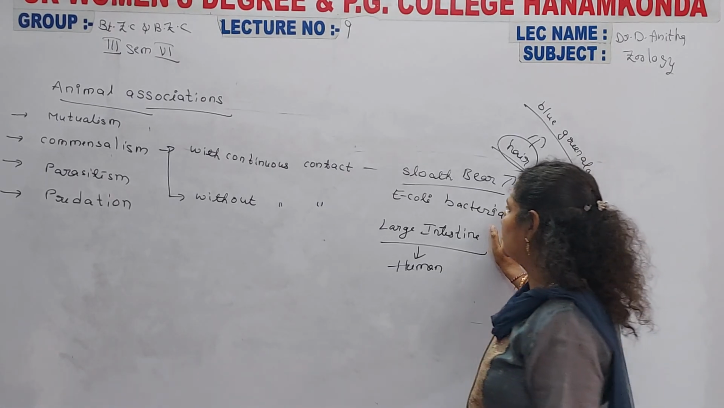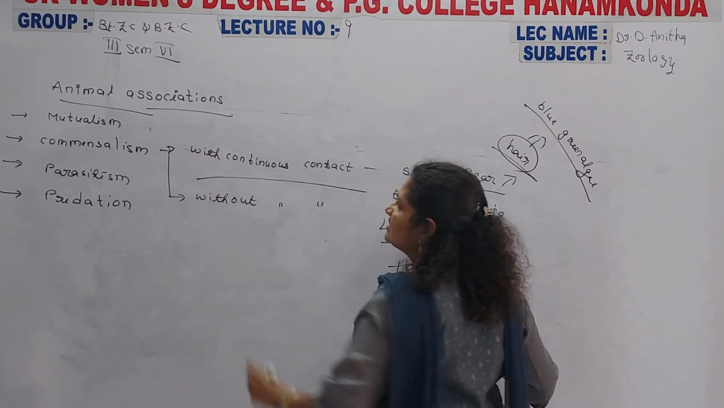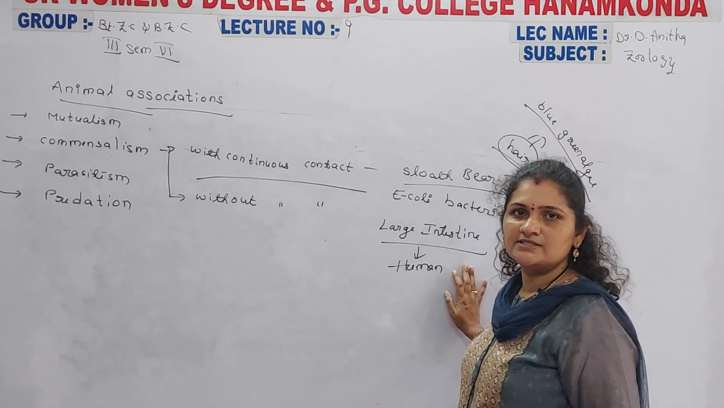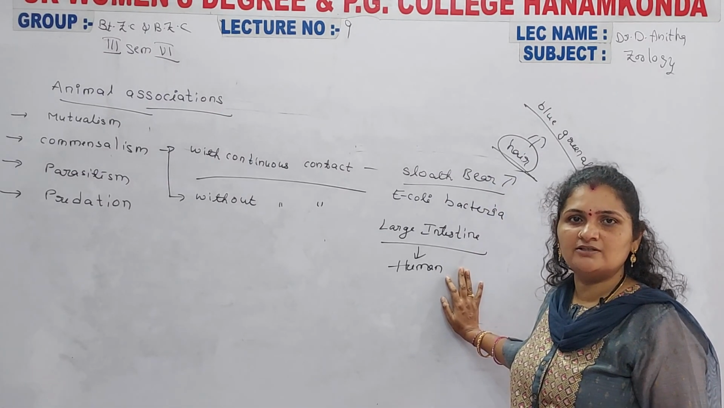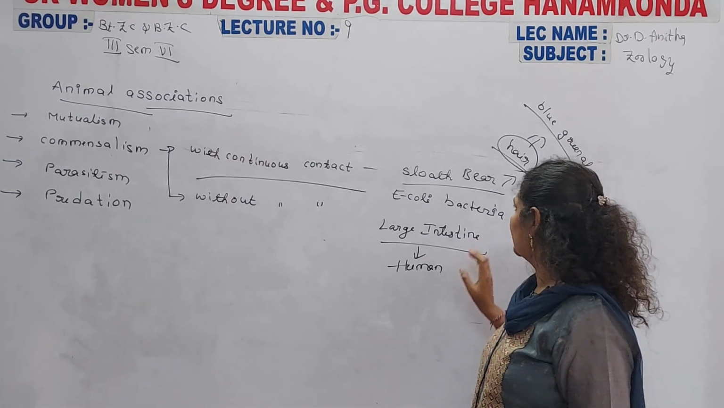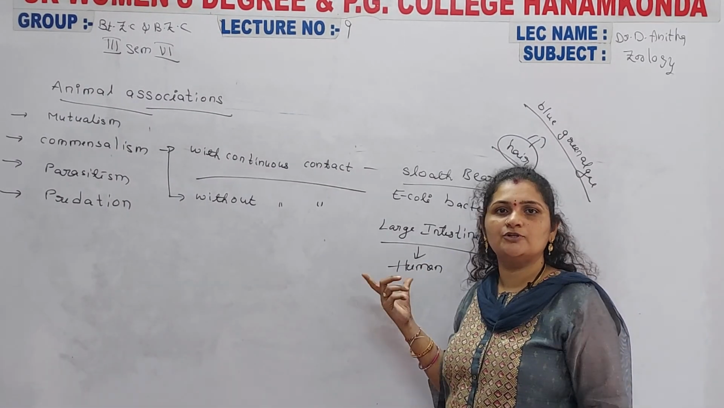So such a type of relationship is considered here as commensalism with continuous contact. Only a single organism got benefited here, and the remaining organism was neither benefited nor harmed. And this type of relationship continues until the end of the lifespan of the human being.